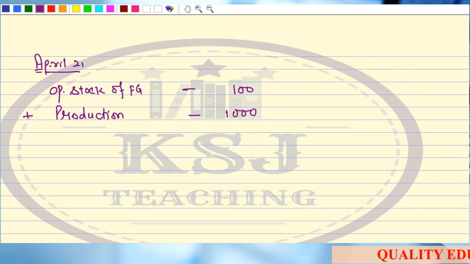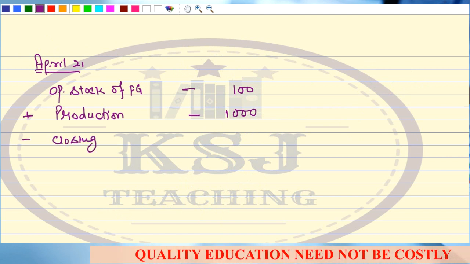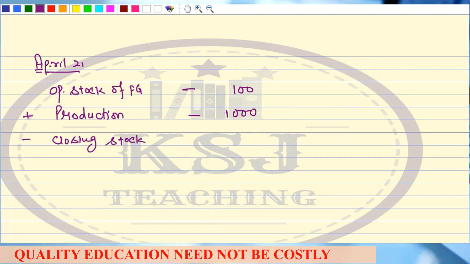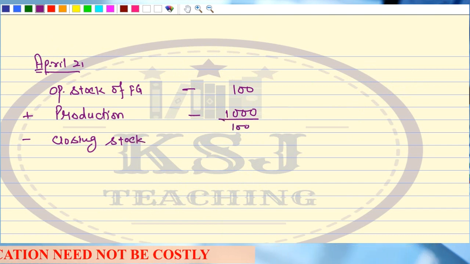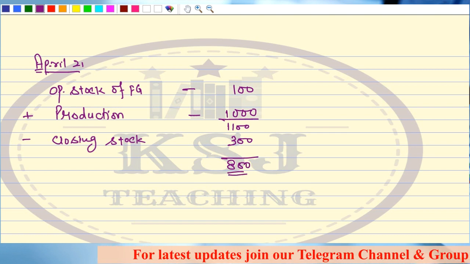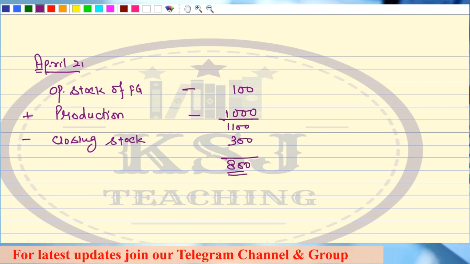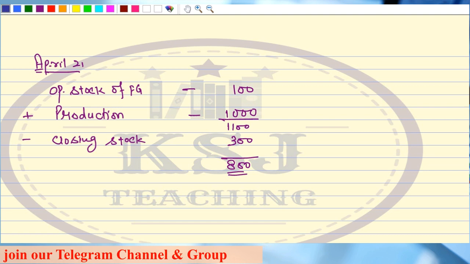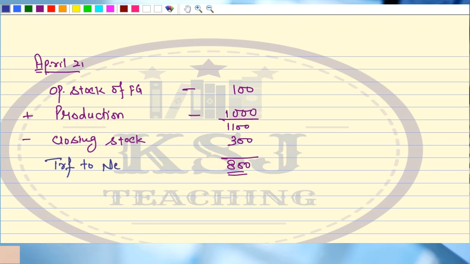Now, less closing stock. Here you have 1100 units. When you checked, your closing stock was 300 units only. Clear? That means what about the remaining 800 units? These 800 units have been transferred to the next process.